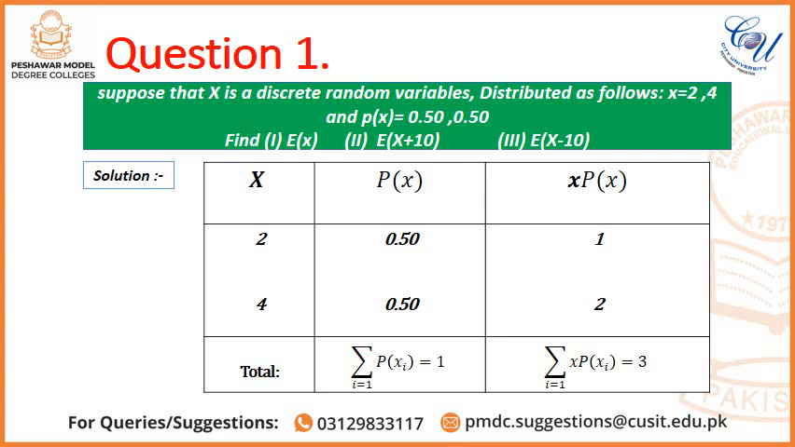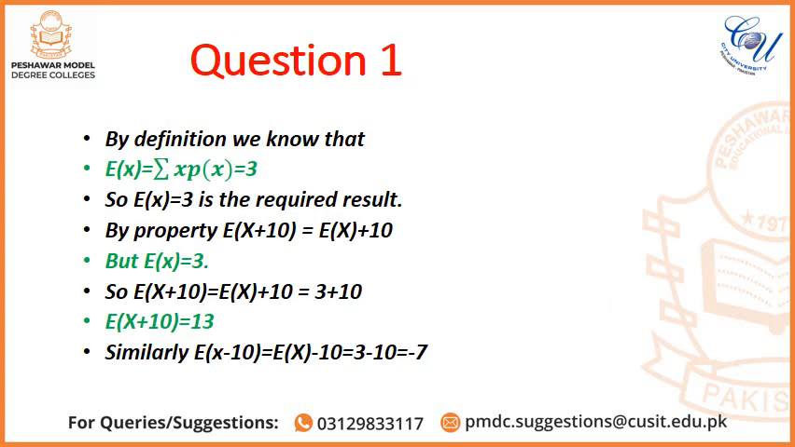Now we are to find X into probability of X. For this we multiply these two columns: 2 multiplied by 0.50 is equal to 1, and 4 multiplied by 0.50 is equal to 2. Now by adding column 3 we get summation X into probability of X equal to 3. By definition we know that E(X) = summation X into probability of X. From the table it is clear that summation X into probability of X is equal to 3, so E(X) = 3 is the required result.